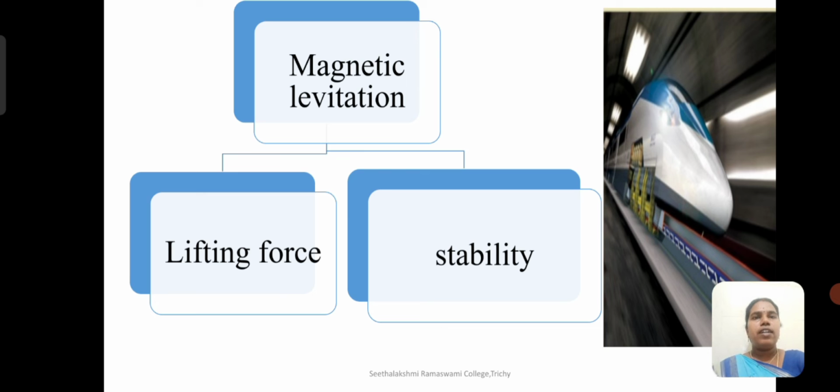So these are the factors that are responsible for magnetic levitation. The two factors are lifting force and stability. Lifting force is just providing an upward force sufficient to counteract gravity. Stability ensures that the system does not spontaneously slide or flip into another configuration.